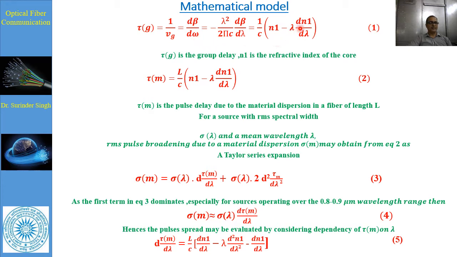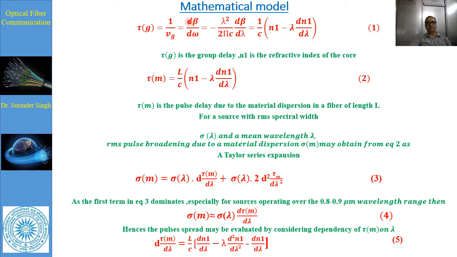Now omega is equal to kc, so this expression is equal to 1 upon c d beta upon dk. Now the value of k, the propagation constant, is equal to 2 pi upon lambda.